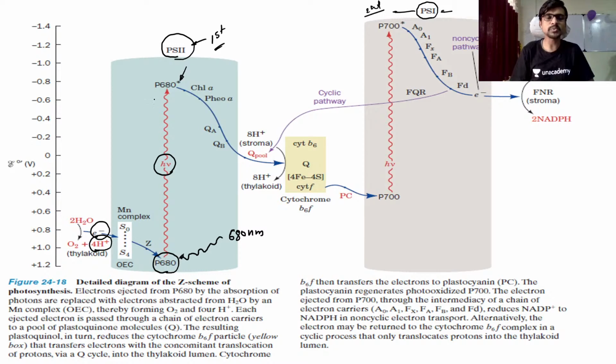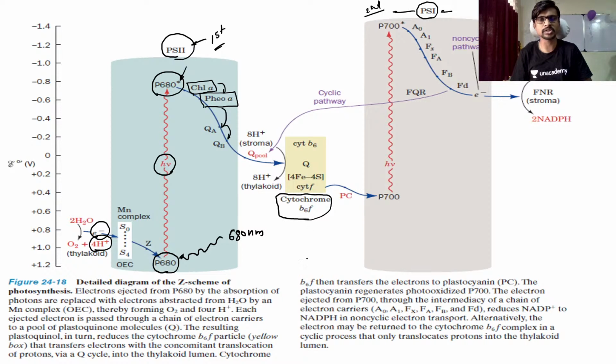PS2 is now excited here, and this excited PS2 donates its electron to chlorophyll a, and then chlorophyll a donates its electron to pheophytin a. Pheophytin a passes it to quinone a, quinone a to quinone b, and it finally enters into the cytochrome b6f complex. This cytochrome b6f complex is also called the pump.